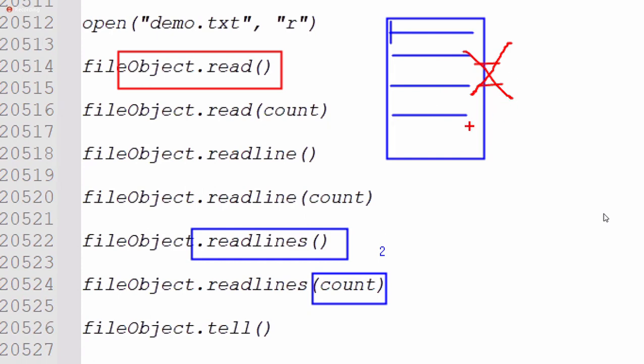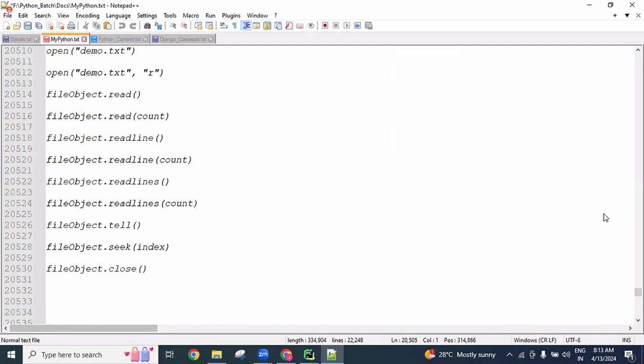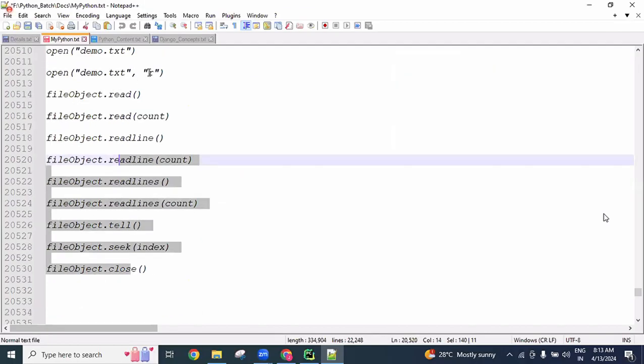Remember the next point: the tell method. Where our file pointer is available, that position we can identify using the tell method. Next is the seek method. Using the seek method, we can move our file pointer from one location to another location. These methods we discussed in the last session.